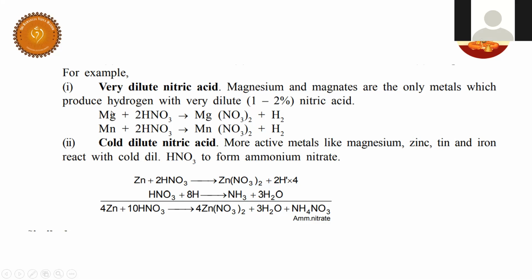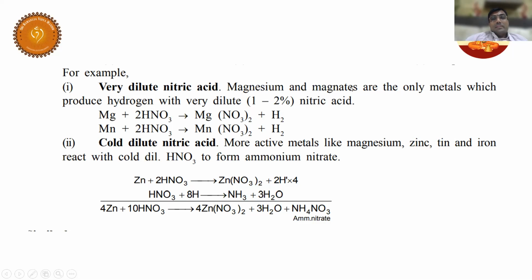Electropositive means they can donate electrons. They lose electrons and form M plus. M gets converted into M plus plus electron. So M plus is electropositive. Understood? So that means magnesium is giving how many electrons? 2 electrons. And the 2 electrons are taken by 2H plus, so it gets converted into H2. And in the process, NO3 minus remains with Mg plus 2. It gets converted into magnesium nitrate and manganese nitrate respectively. I hope you are very clear.